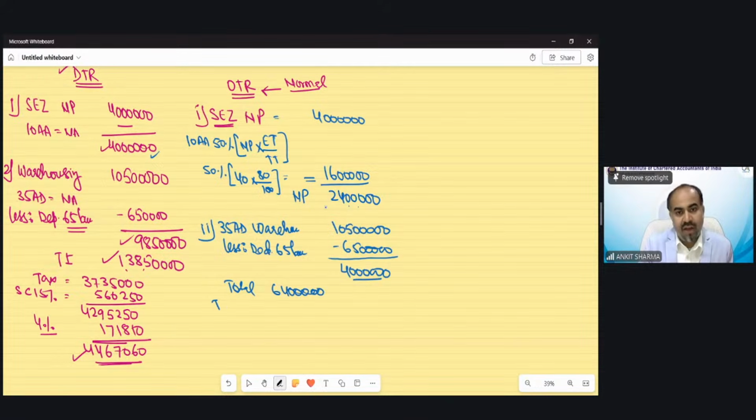And when you will calculate tax on this as per slab rate, it would be 1,732,500. Surcharge would be 10% as my total income is less than 1 crore but exceeding 50 lakh rupees. So that would be 1,732,500. Total tax would be 190,5750.